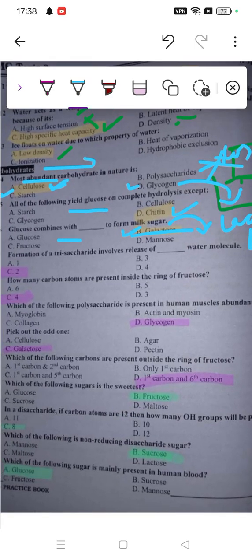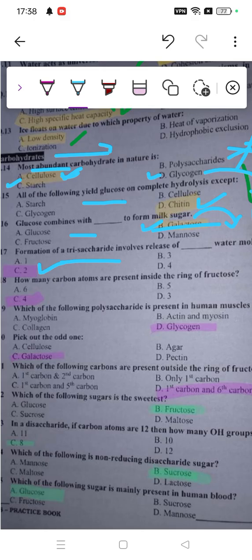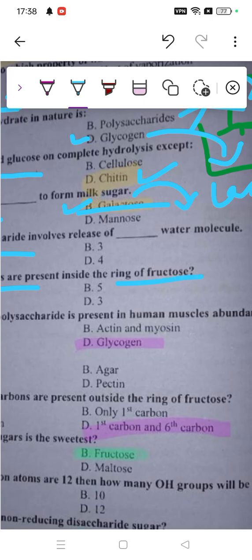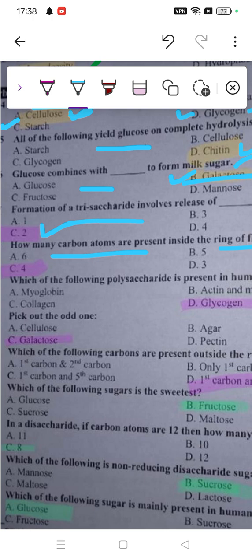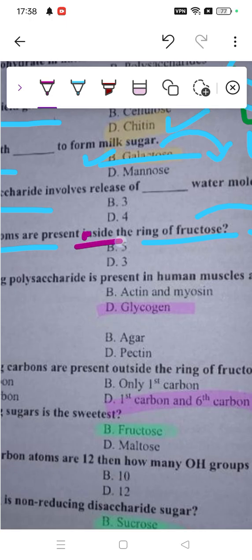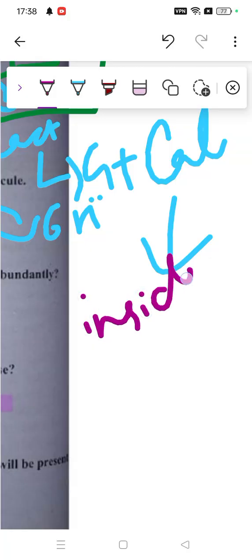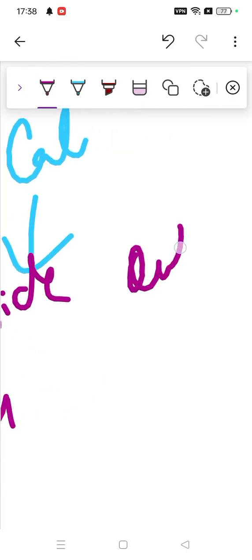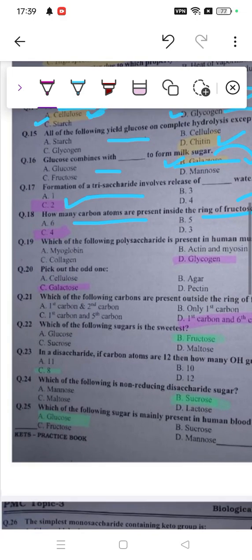And then we have, formation of trisaccharide involves release of. So for a trisaccharide we need to release at least two water molecules in order to make the bonds. Then we have, how many carbon atoms are present inside the ring of fructose? So we know fructose has a six-carbon structure, right? Many of you can directly pick option 6, but here it's not right. Why? Because in the question it's written inside the ring. So we have two concepts. When they're asking for inside, this means 4 is the right option. When they're asking for outside, we have two more. So for inside 4, C is the right option.